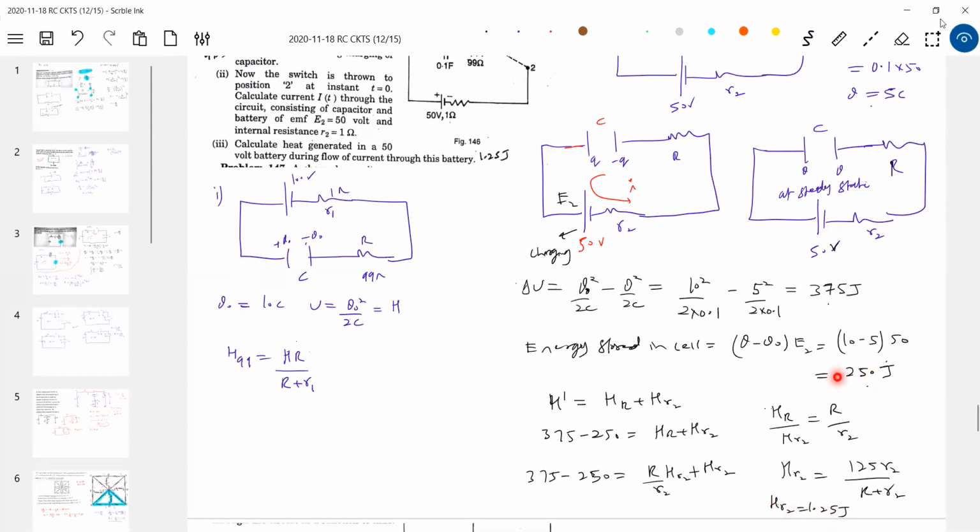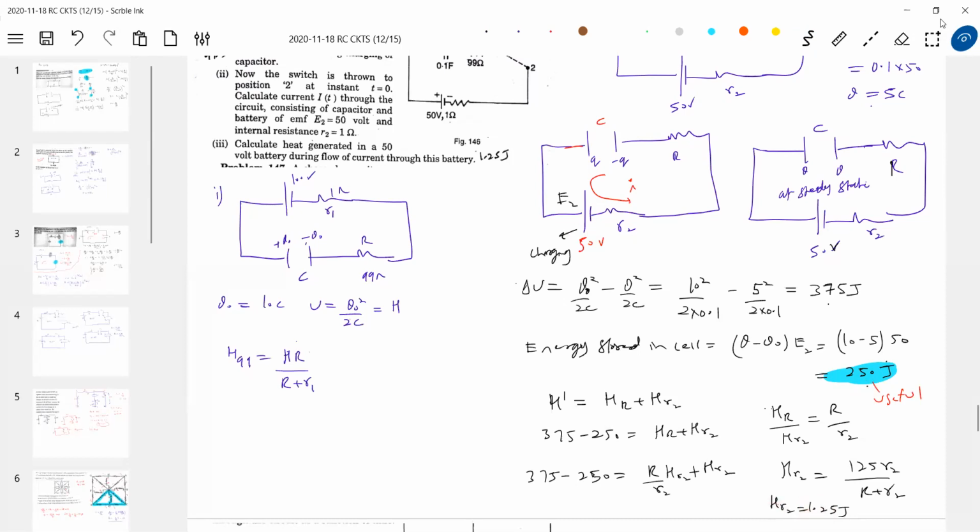This is not useful, this is useful. I have to write a comment. This is the useful energy stored in the cell. Useful energy I should call it. In the exam, instead of saying stored, what was the useful energy that was given to the cell? Tell me what you should say. You have to say this one. Given to the cell, for the cell, it is given both.